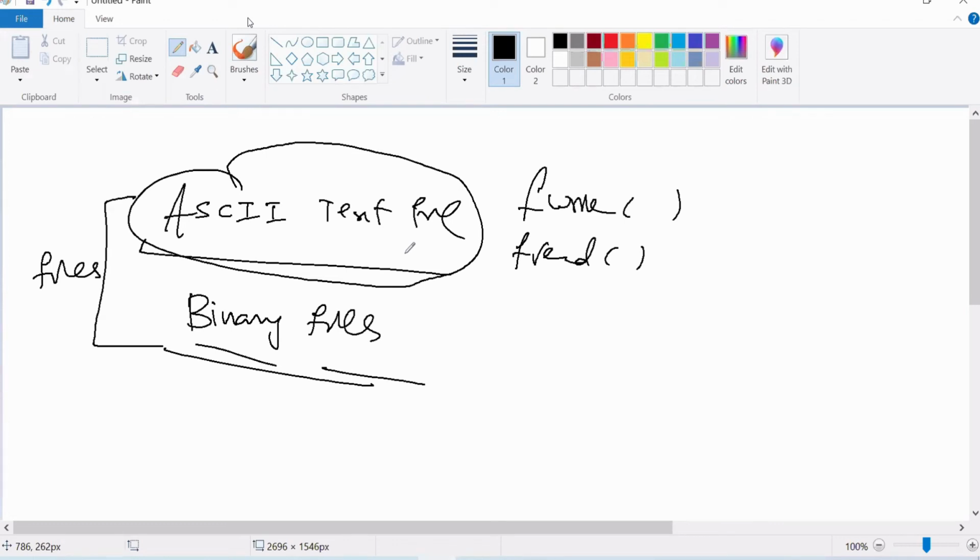Till now, whatever functions we used to deal with files, those are for ASCII text. There is one more category called binary files. This fwrite, fread deals with binary files. Now I need to show you one interesting, important point here.